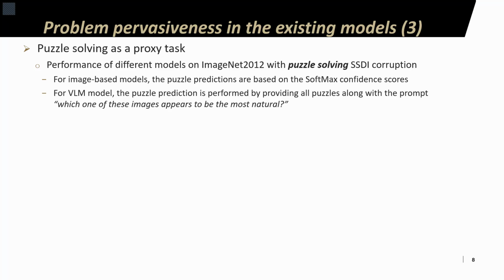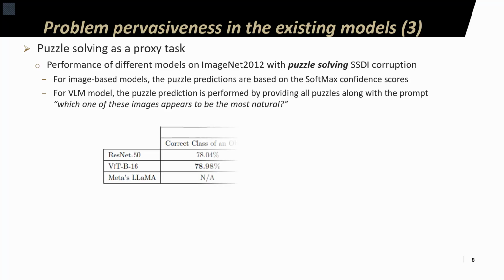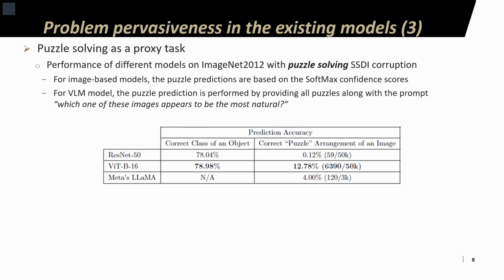For the Llama model, all of the puzzles, including the original image, were provided along with a prompt requesting which one of those images appeared to be the most natural. We did not evaluate its classification accuracy, as vision language models would utilize open vocabulary for such predictions. Okay, the table here illustrates the corresponding results.